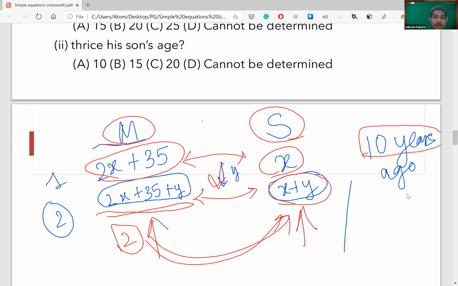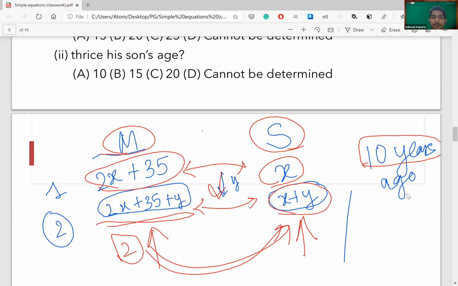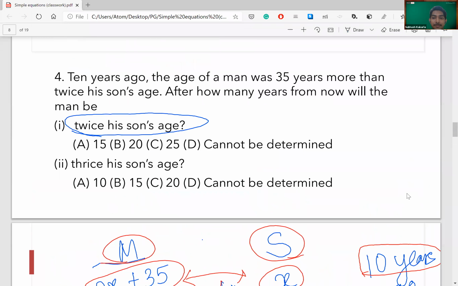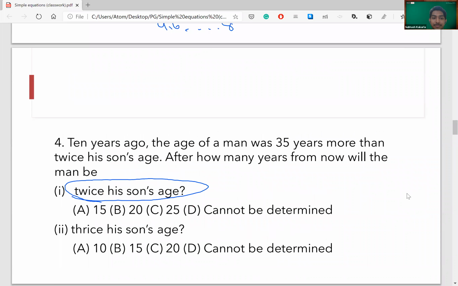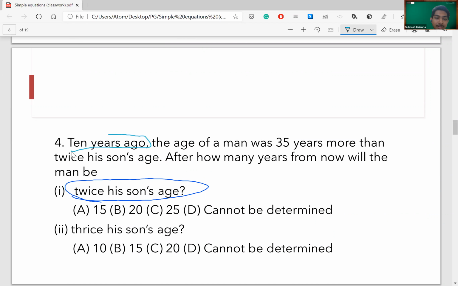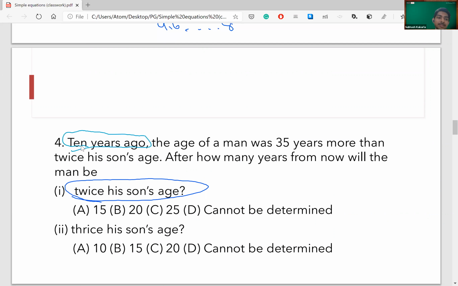And there's a trick in the question, so beware of that. The trick is, this is the trick. Don't miss this part. This shouldn't affect your answer.